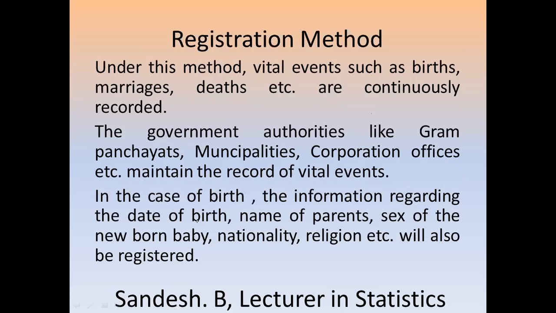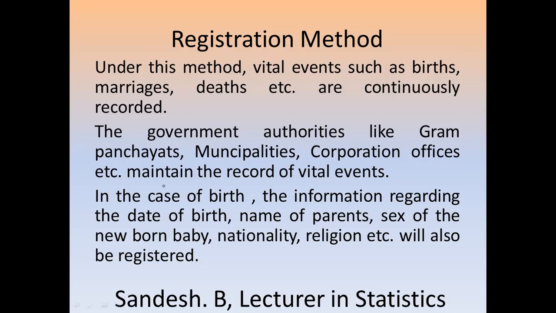So the registration method: vital events such as births, marriages, deaths, etc. are continuously recorded. Where will we record these data? In the government authorities like Gram Panchayat, municipalities, corporation offices, etc. They maintain the record of vital events.